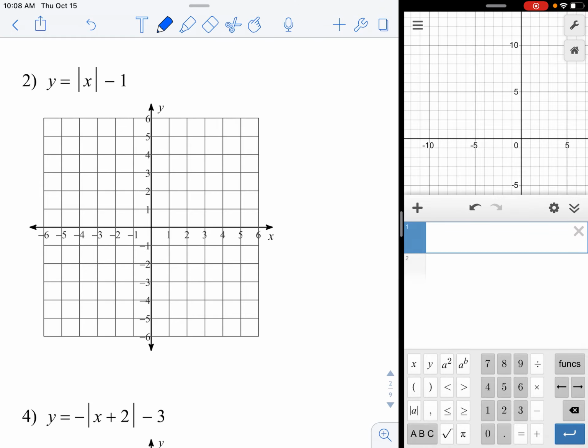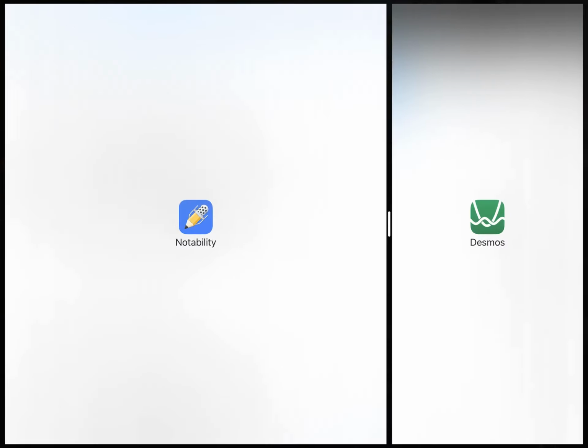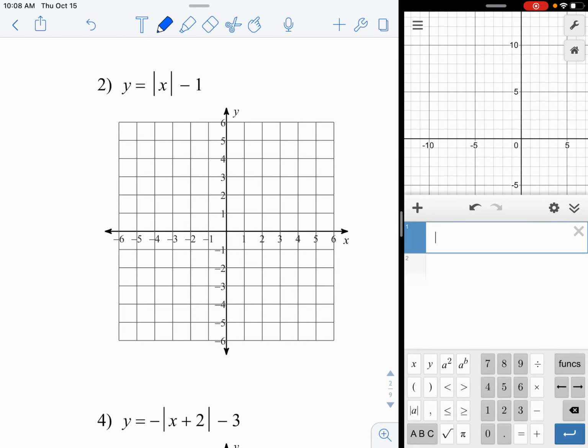So pull up Desmos, you can split the screen like I do, you can split it half and half if you prefer. I actually like this better. And I need to type in y equals, so there's my y equals absolute value of x. Now the x is inside the absolute value bars, and then I have to do -1 outside of the absolute value bars. To get my blinking cursor outside of the absolute value bars, I can do 2 things. I can hit the arrow button, which just moves it over, or I can take my finger and tap the screen. It does the same thing. But here I need to type -1, and that is my graph.